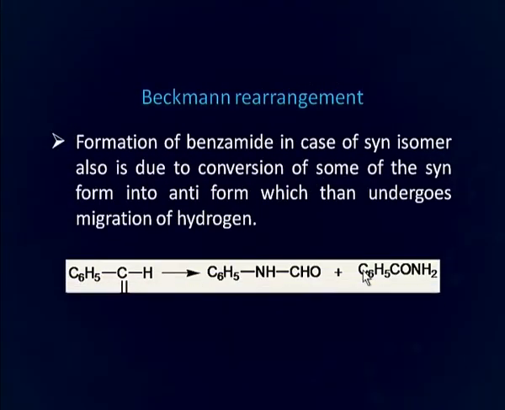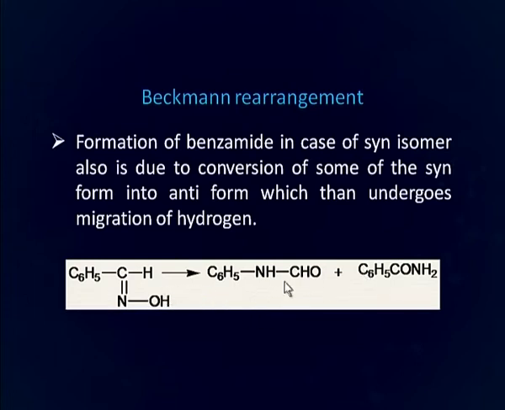In case of the syn isomer, we have seen that even though hydroxide is anti to phenyl, as a result the product N-formyl amine should be formed, but we get a definite amount of benzamide also. The reason is that there is conversion of this syn isomer into the anti isomer during the process, which then undergoes migration of hydrogen and forms this result. So, in case of Beckmann rearrangement of the syn isomer, there is formation of a mixture of products.